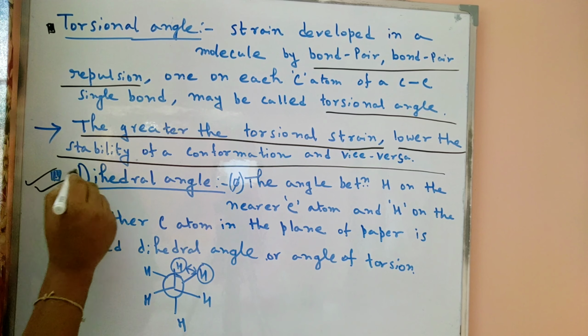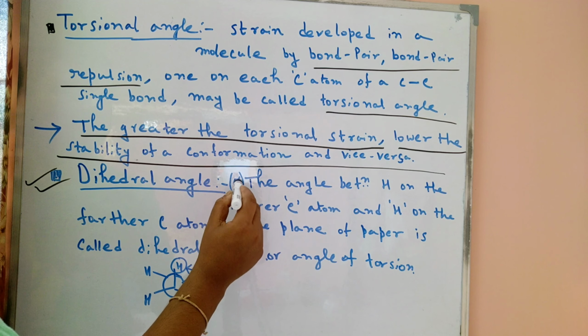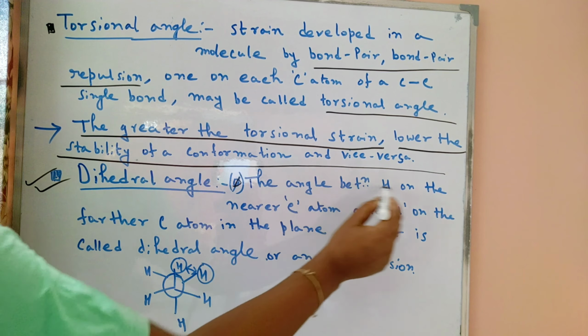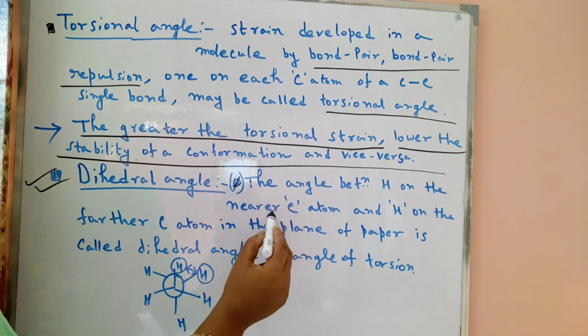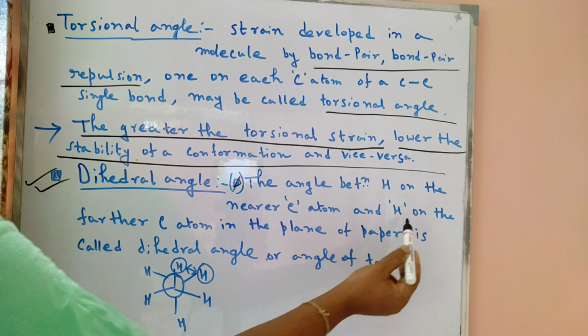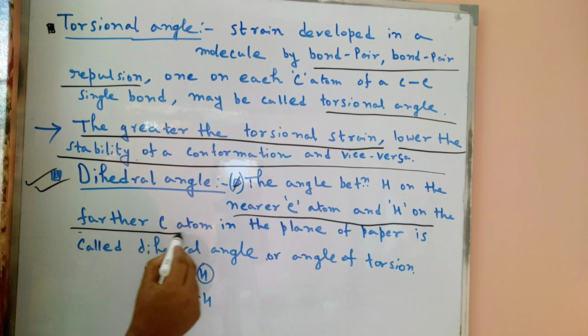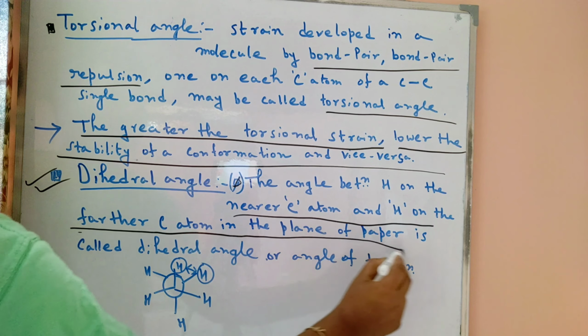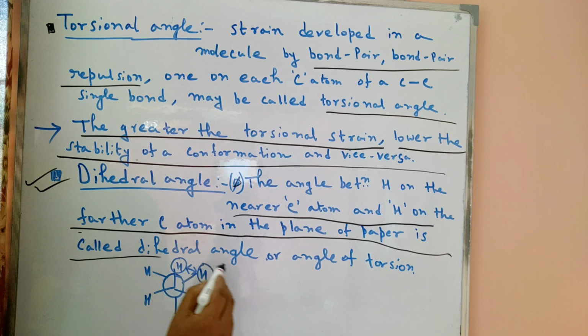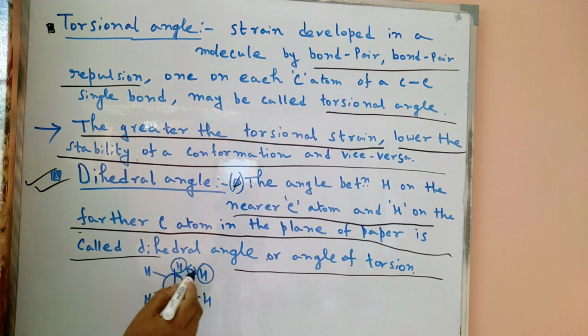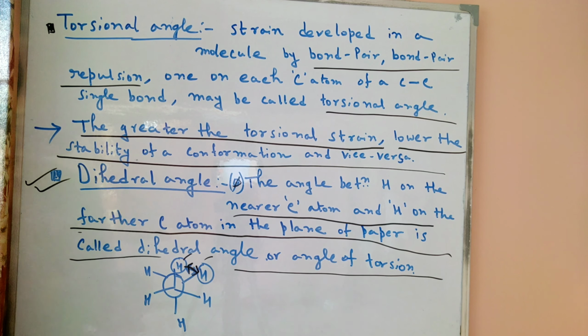Now we discuss dihedral angle. It is denoted by phi. The angle between hydrogen on the nearer carbon atom and hydrogen on the further carbon atom in the plane of the paper is called the dihedral angle or angle of torsion. So this angular form, the dihedral angle, this one is the Newman projection formula. So this one is what is called the dihedral angle, we can easily say that.